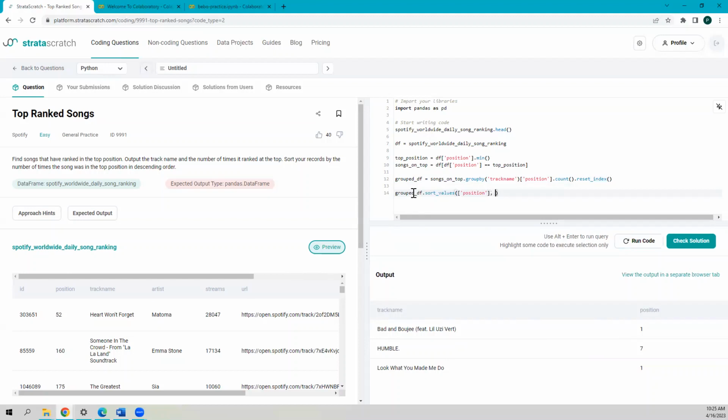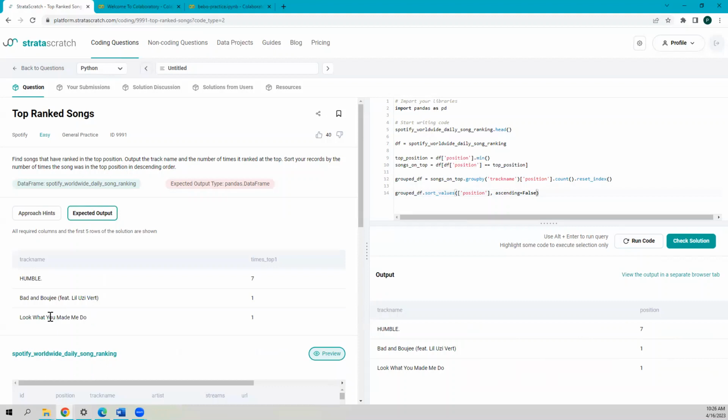We need this in descending order, so we pass ascending equals to false and check now. Now we can see they are in descending order. Let's try to match it with the expected output. And here we go. So this was pretty simple, right?